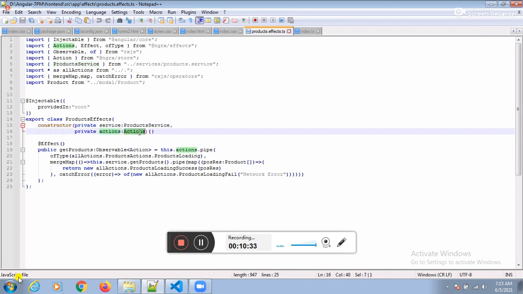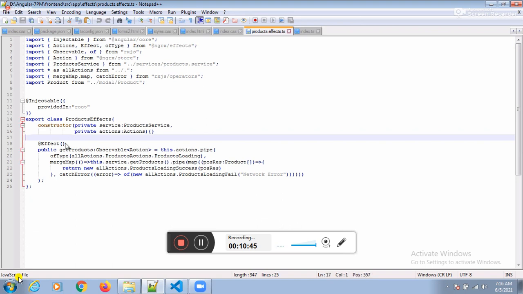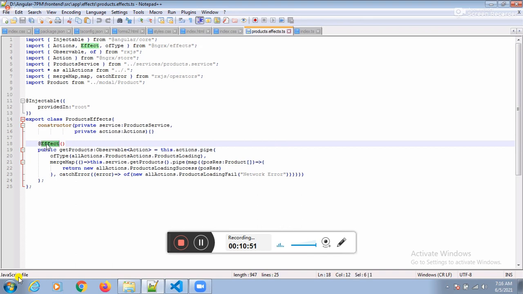To implement the three ideas, we need to depend on actions. Actions are present in the @ngrx/effects package. To implement actions, we need to use one predefined decorator. Which decorator? The @Effect decorator.